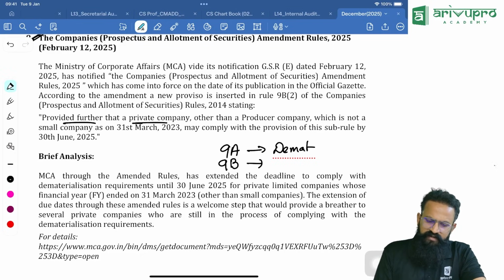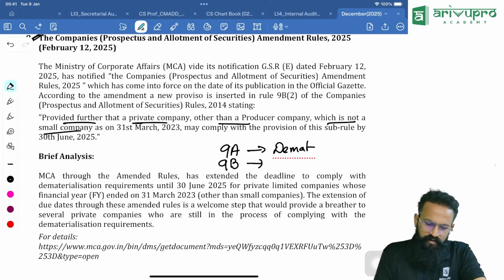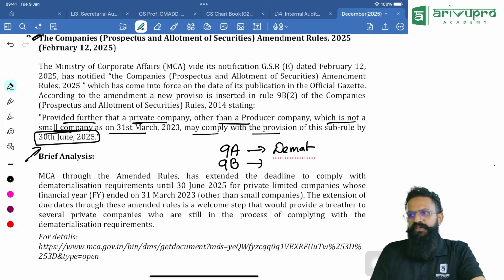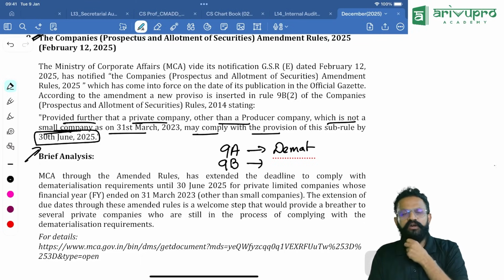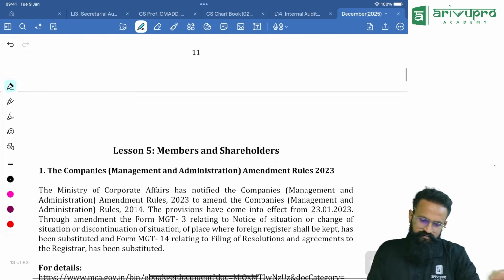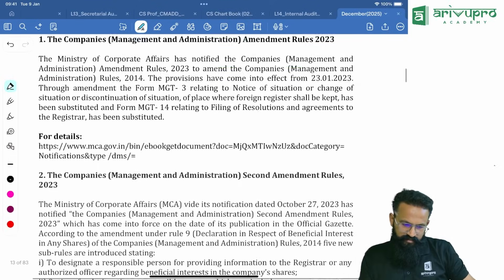Provided further that a private company other than a producer company, which is not a small company, so producer company, small company, leave them, as on 31st March 2023 may comply with the provisions of this rule by 30th June 2025. So this will be the implementation date. The effective date of implementation is that. So by then you guys have to convert your shares into demat. That is this amendment. Done? So under rule 9B, private companies will also have to convert their shares into demat form. That's the amendment.